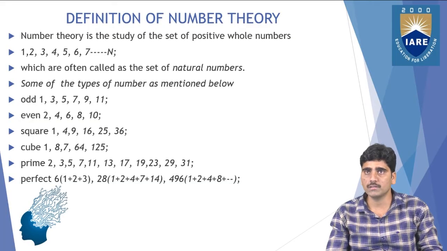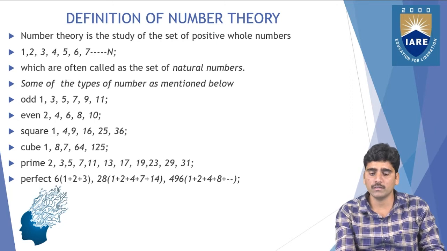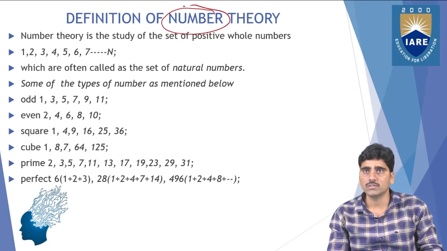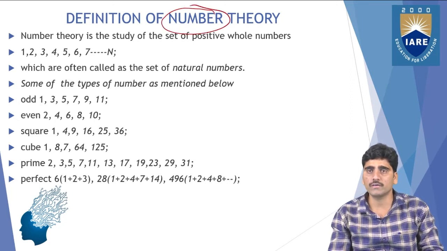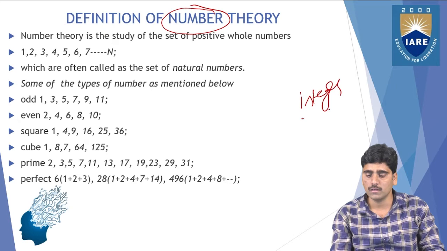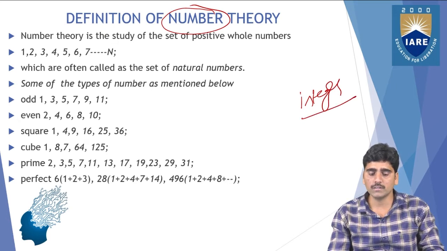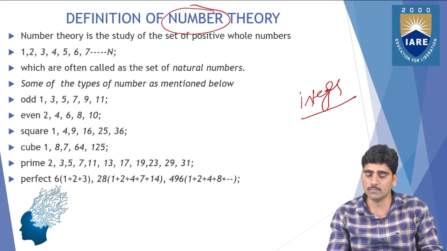So what is meant by number theory actually? The name itself, number theory, tells us we are going to study all the different types of numbers. A number is nothing but an integer, which you can also call a digit. Number theory is the complete study of the set of all positive integers. You can take any of the numbers, and you are going to study all those numbers.